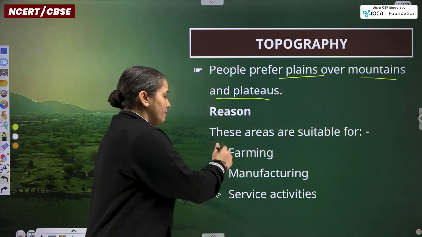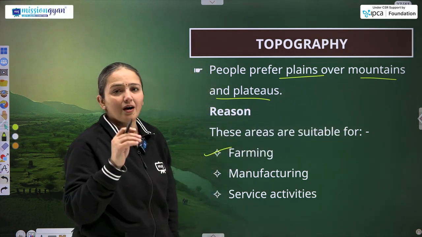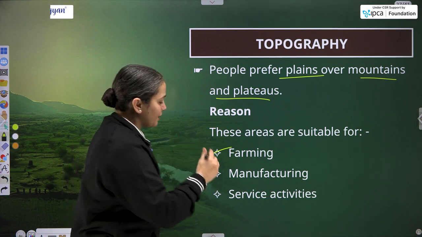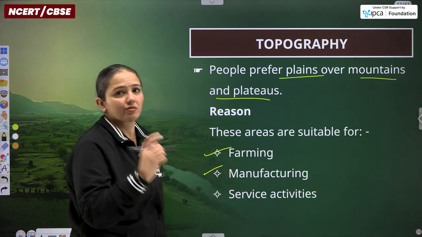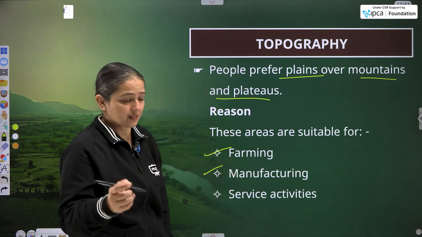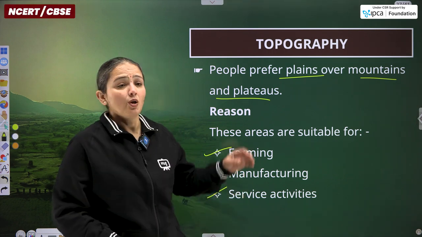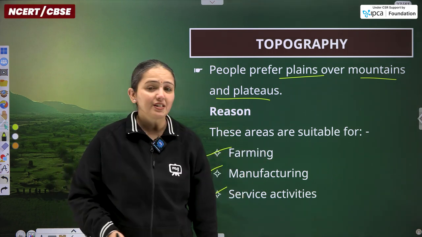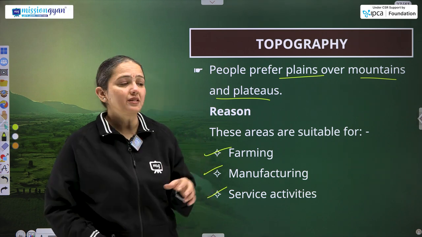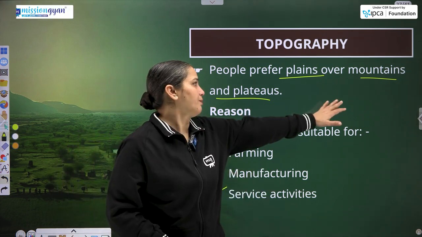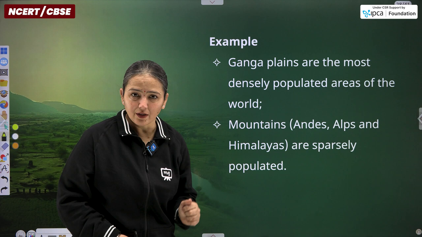The reason for that is, plains are good for farming, agriculture, then plains are good for manufacturing, the secondary industries or secondary sector. Then they are also good for service activities, tertiary activities. So, three types of economic activities are preferably done in plains instead of practicing them in mountains and plateaus.